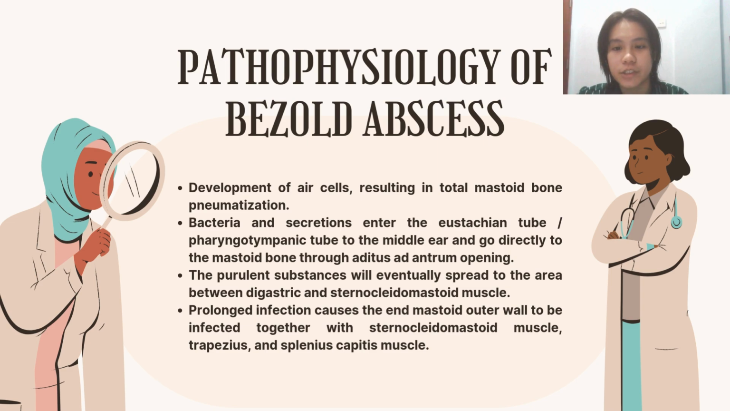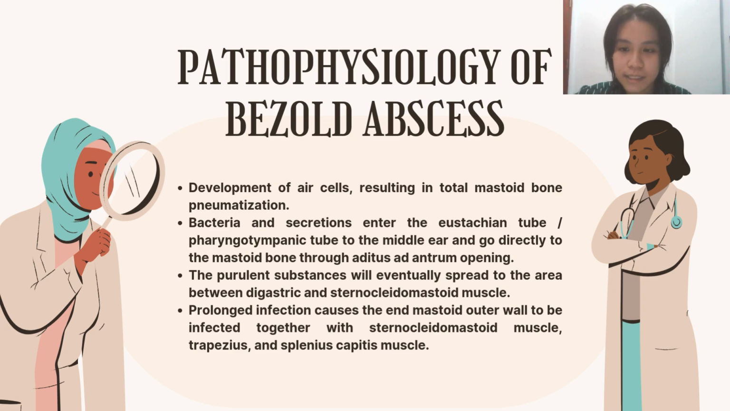So for the pathophysiology of Bezold abscess, a complete aeration and pneumatization of the mastoid bone is the important component. The mastoid bone predominantly consists of antral cells at birth. Through the cells, development of air cells occurs, resulting in total mastoid bone pneumatization. The process happens at the age of 5.